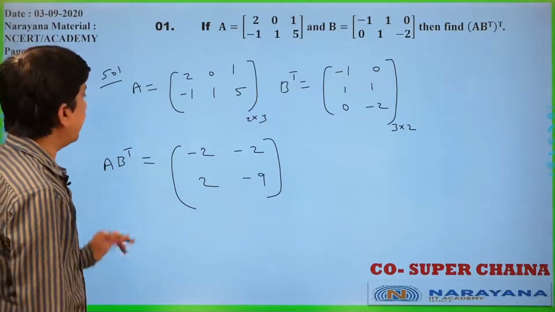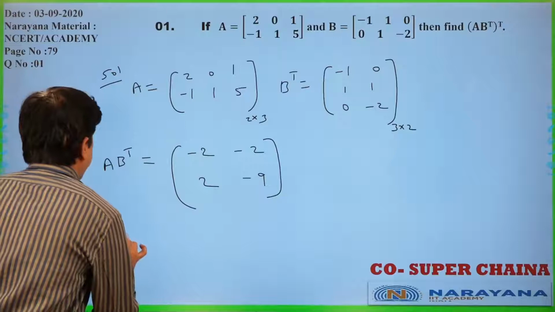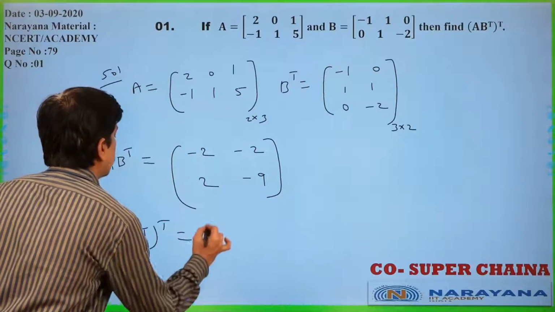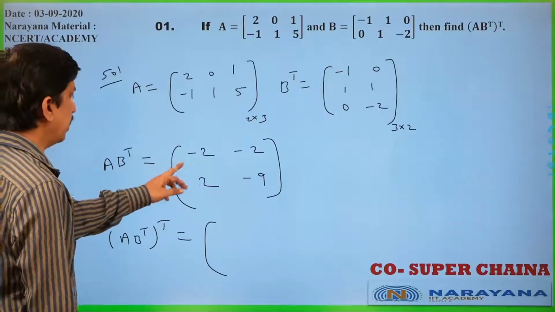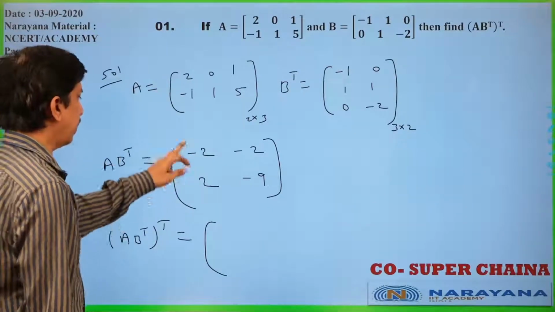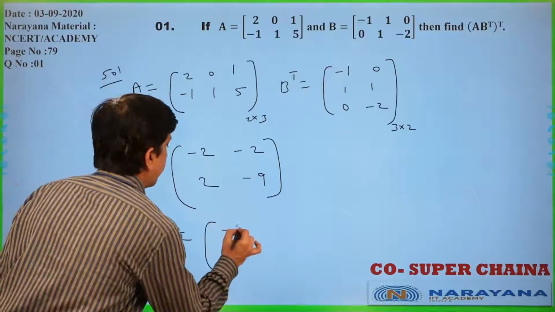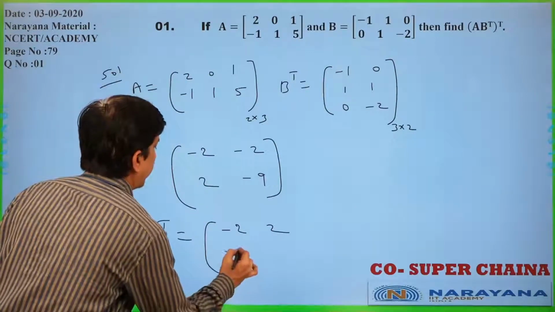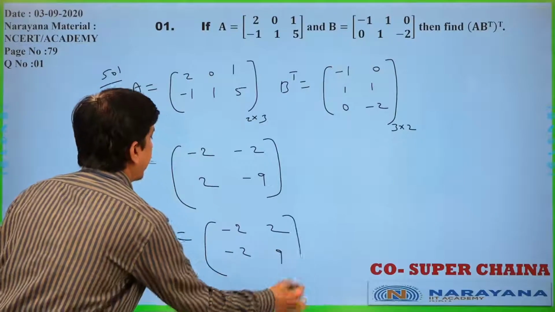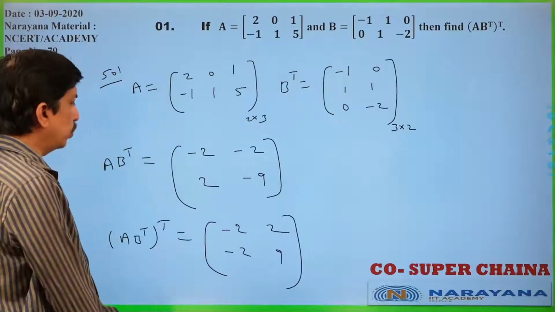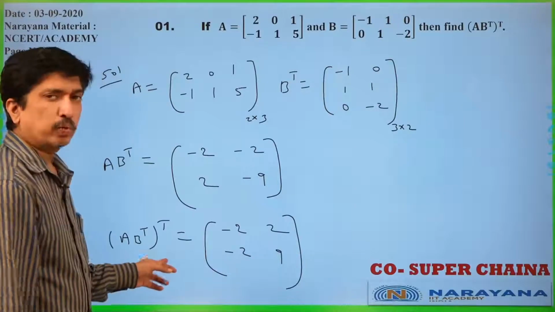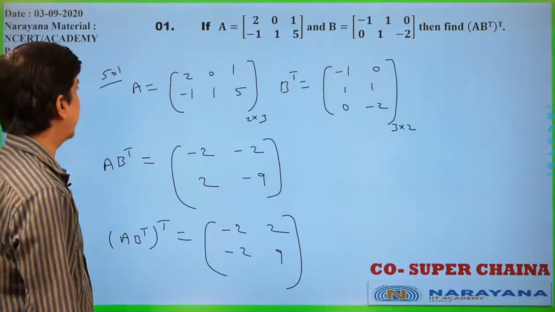Now we got AB transpose, but AB transpose, whole transpose is what? Transpose means what? This column can be written as a row: minus 2, 2. And this column as a row: minus 2, 9. So you will get minus 2, 2, minus 2, 9. AB transpose, whole transpose, they are asking.